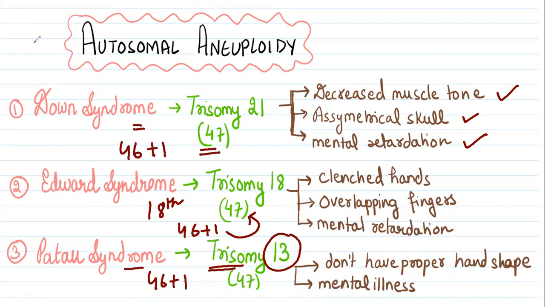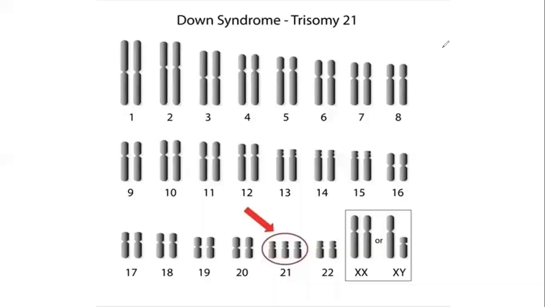They don't have the power to think and take decisions. This is a chart of chromosomes in humans. As you can see in this chart, the Down syndrome condition is seen, where on chromosome 21 there is an extra chromosome in the set.